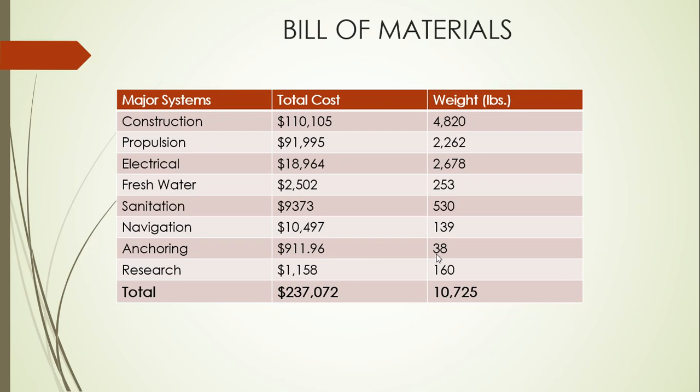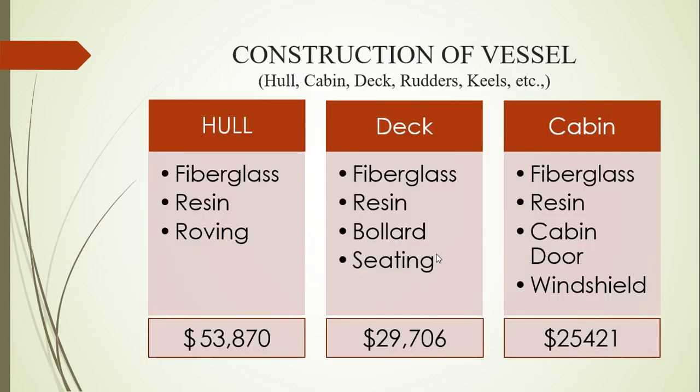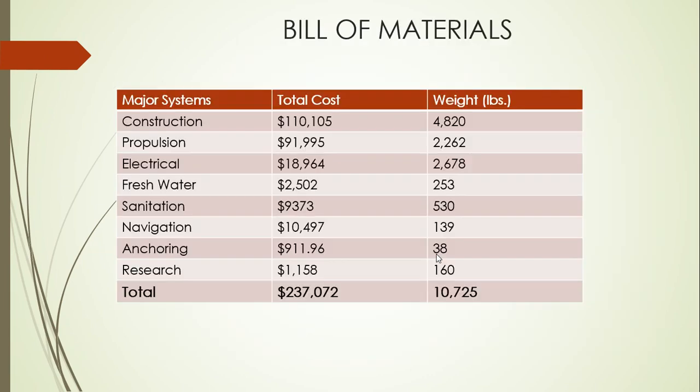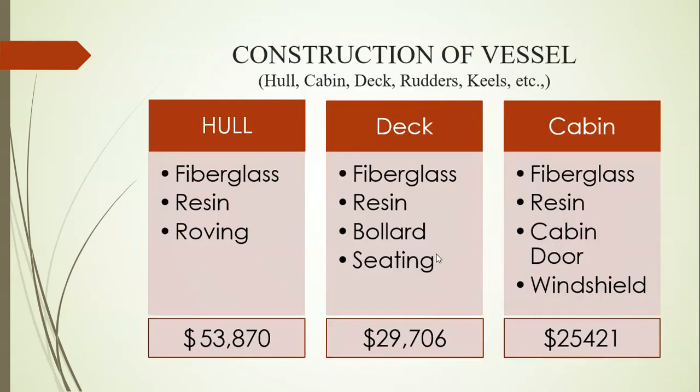And then the total weight of the vessel will be around 10,725 lbs. And then we can see that each subsystem, for convenience purposes, we divided into major subs of eight systems, like construction, propulsion. And then each thing has been segregated into small bulk subsystems, so that nothing will miss out.